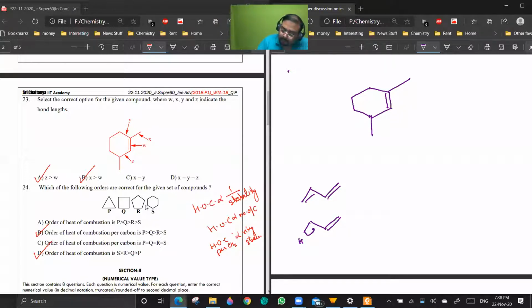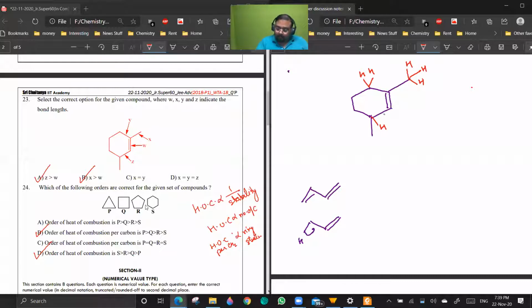Now you see here, first see where hyperconjugation is possible. Here, here, here. More is the number of alpha hydrogens, more is the hyperconjugation, yes or no? So what I'm going to do is write 1, 1 plus, 1 plus plus, indicating that there is more bond order. Are you getting the point?